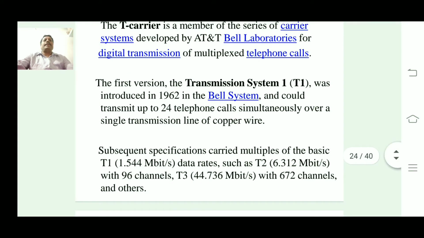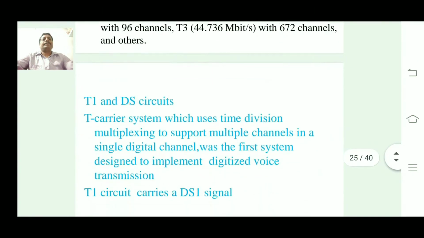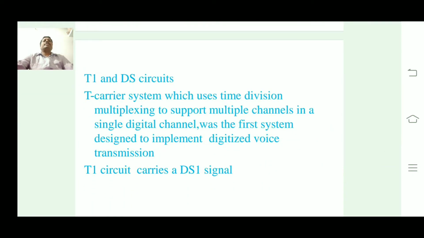Later, the subsequent specifications carry multiples of basic T1 signals, such as T2 signals, then T3, T4 and so on. Now it is also called the T1 and DS circuits. T carrier systems use time division multiplexing to combine more than one signal.